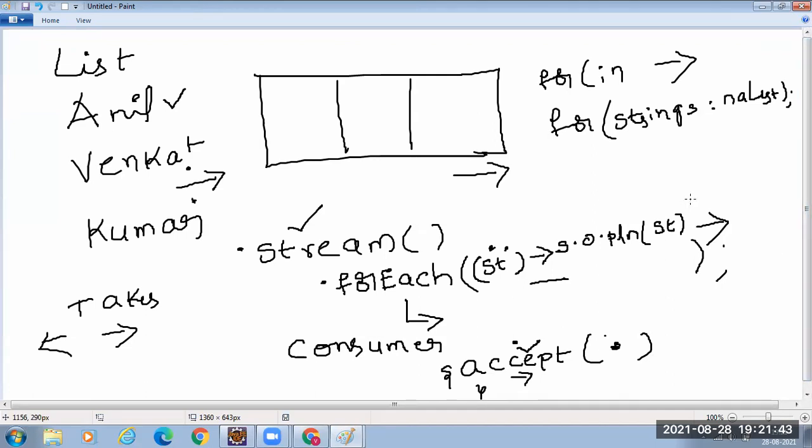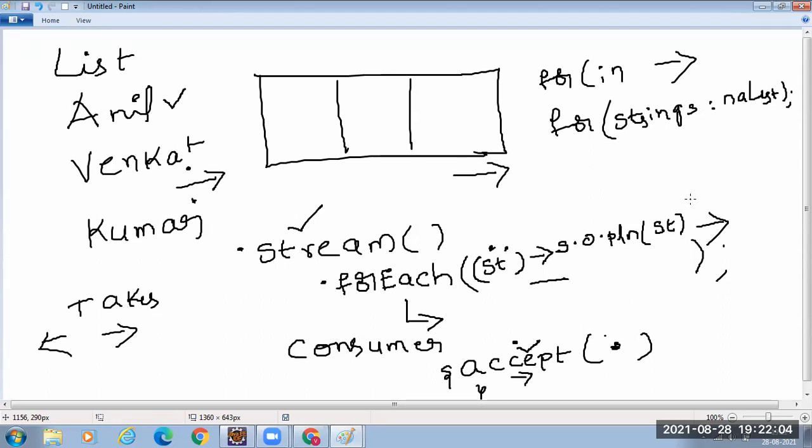Hope you all know lambda, right? The forEach takes the consumer reference. That means you have to provide a lambda expression which implements the accept method. So what is my lambda, this st arrow and System.out.println st, exactly doing?